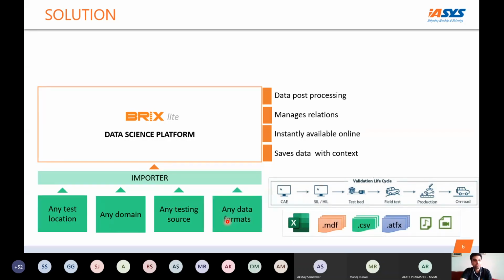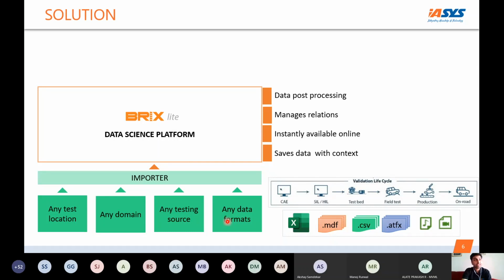And another would be the different data formats: your Excel, MDF, CSV, ATFX. In fact, you can attach your video files and audio files to the system. Now, once things are inside this data science platform, how you save this data with context, how this data is instantly available, how it manages the relations, and how the data processing is done on the system, that is what we would be talking about today.